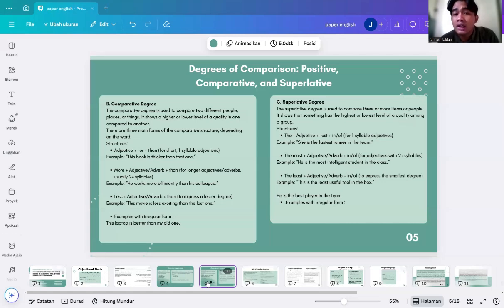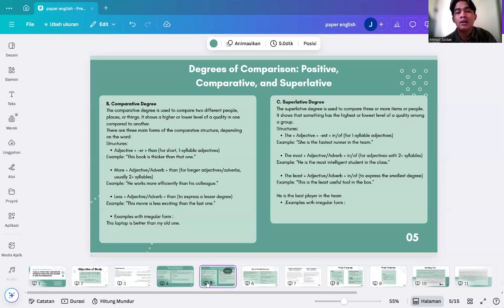And the last one in the degrees of comparison is superlative degree. The superlative degree is used to compare three or more items or people. It shows that something has the highest or lowest level of quality among a group. The structure is the plus adjective plus est plus in or of. Example, she is the fastest runner in the team.